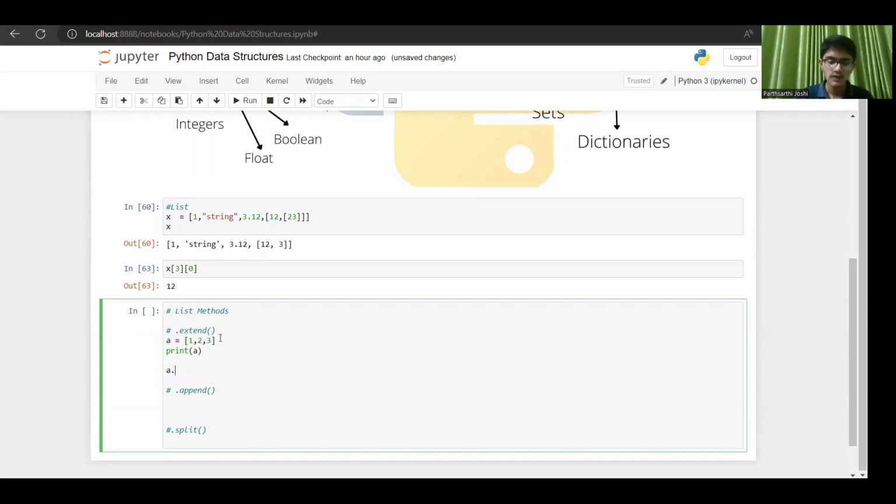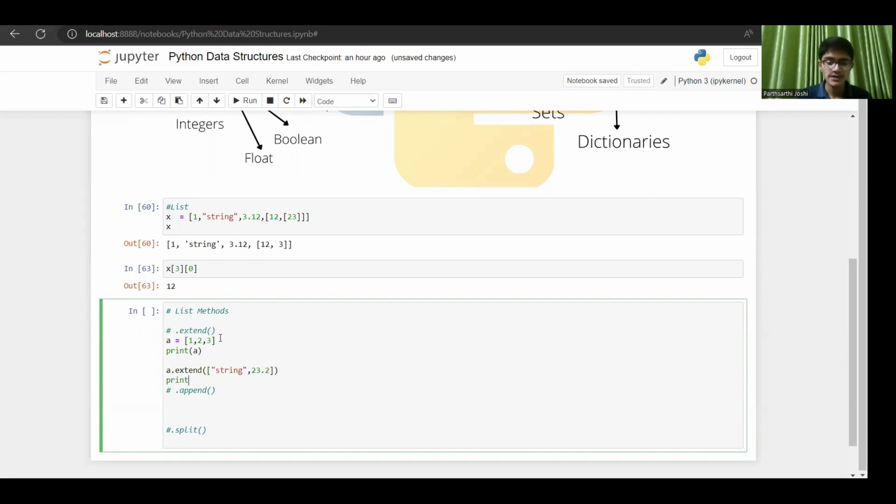Now I write a dot extend. By using this dot extend, I will add new elements to my list. You need to write the square bracket, guys, and then give whatever values you want to add. Suppose I write string comma 23.2.